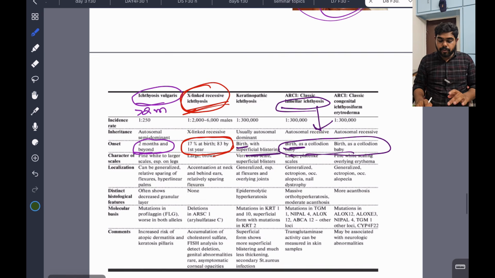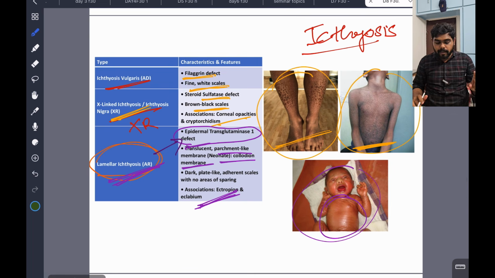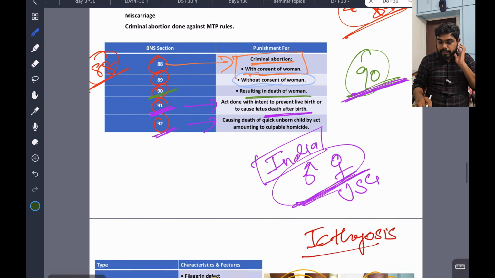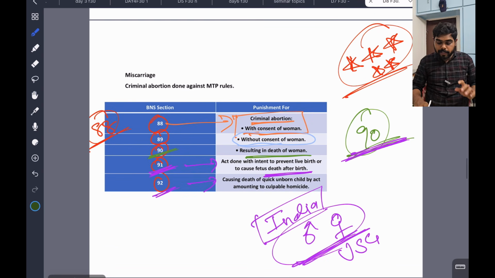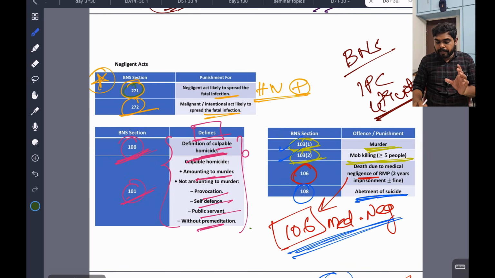Okay, these are the onsets in psychosis. This is very important. Directly they will ask, so the options will be there. Don't fall into the trap. See the options also, read the options properly. BNS is very important, especially criminal abortion. This slide is very important, you have to know. And grievous hurt is also important, and the punishment and definition are also very important.